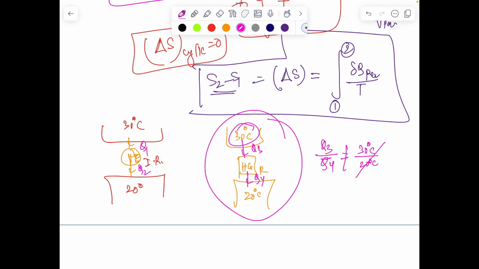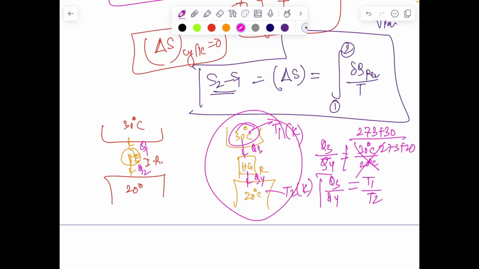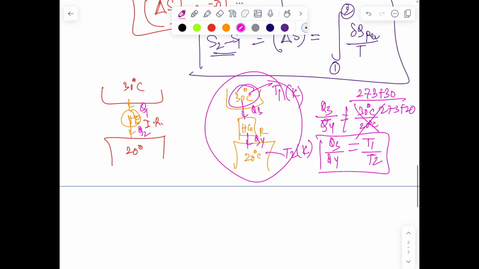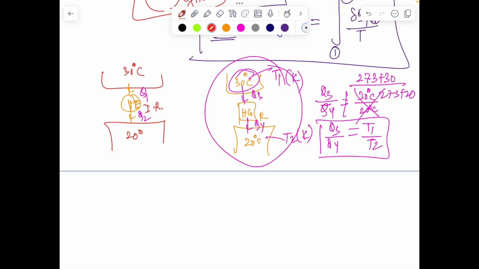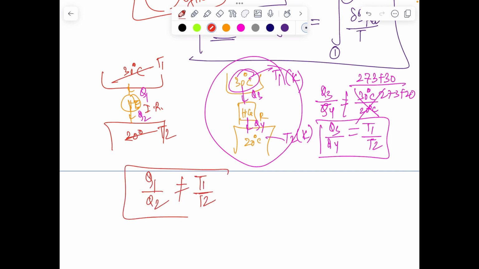In the case of the reversible heat engine, Q3 by Q4 will be just a function of temperature. Of course, not in Celsius, so it will not be equal to 30 degrees Celsius by 20 degrees Celsius. You have to convert into the absolute thermodynamic scale, which is Kelvin, 273 plus 30 by 273 plus 20. Okay, so let's call these temperatures T1 and T2 in Kelvin, absolute thermodynamic temperature. So Q3 by Q4 is going to be T1 by T2, right?